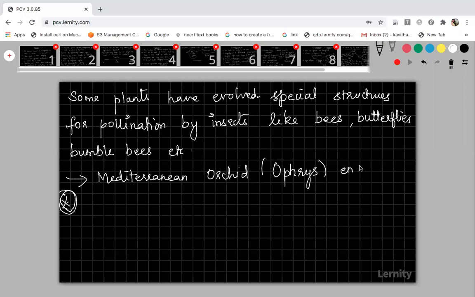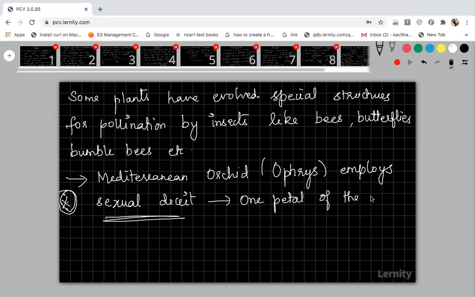The Mediterranean orchid, Ophrys, employs sexual deceit. So what is meant by this sexual deceit? I will tell you. In this plant, one petal of the flower resembles the female bee very closely in shape, color, and image. Okay. So in this orchid plant, one petal of the flower, the petal being the brightly colored part of the flower, resembles